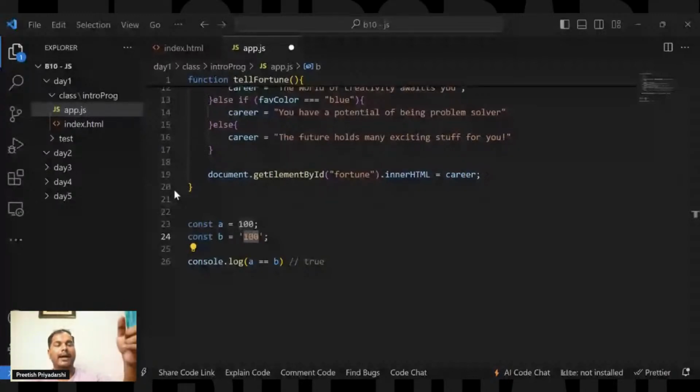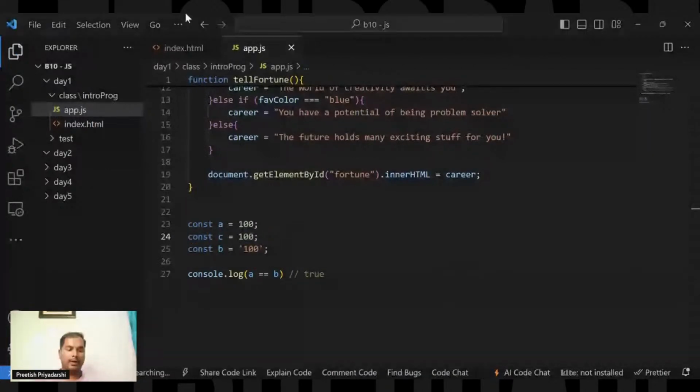But if both values are 100 and 100, if you write it as integer and integer, or write const c equals 100, then it is true. So this is all about the class. The values are equal and the data types are the same. That's all about it.